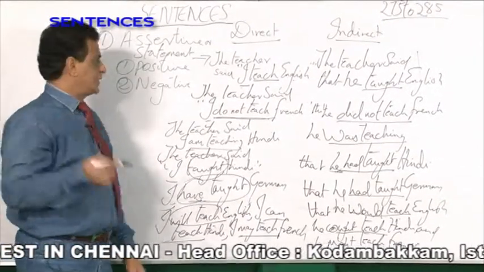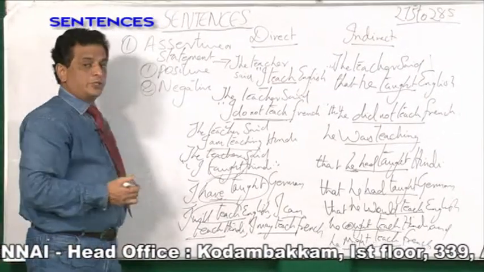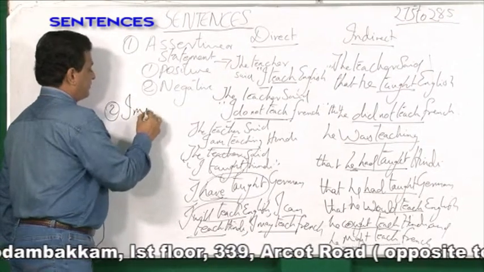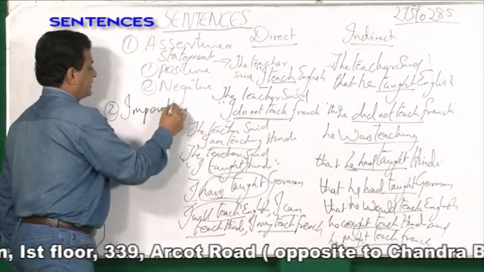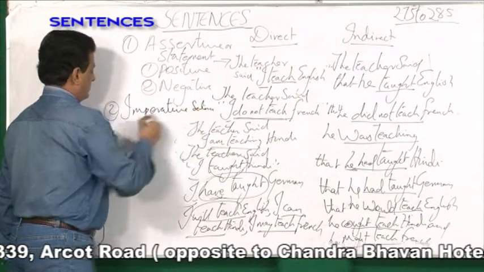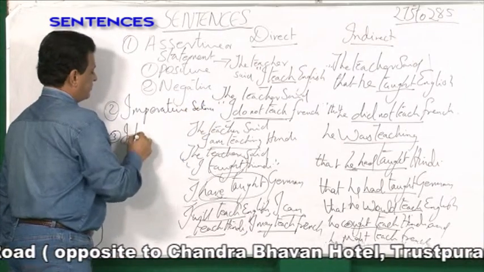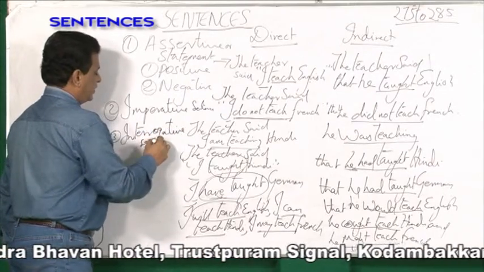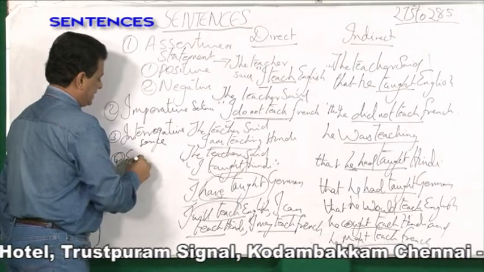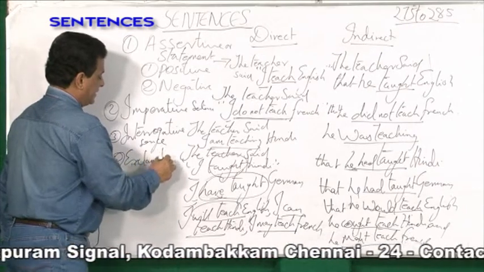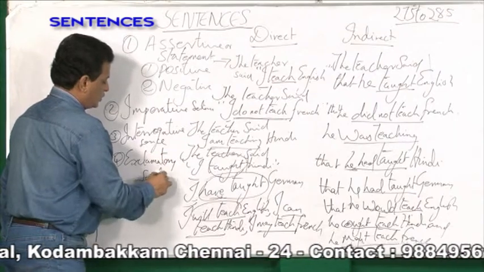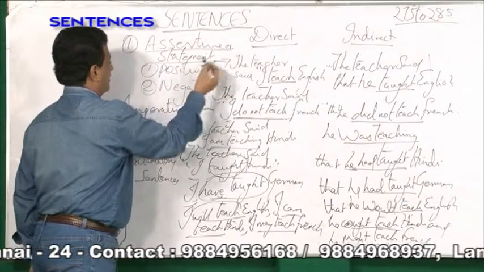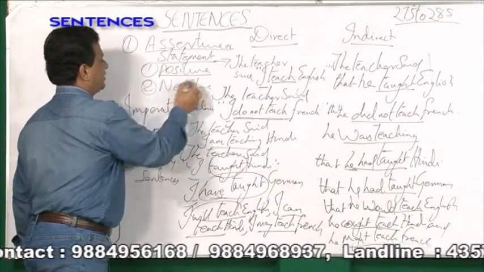So there are four types of sentences. Number one is assertive, number two is imperative, number three is interrogative, and number four is exclamatory. Number one is assertive or statement, and this may be positive or negative.